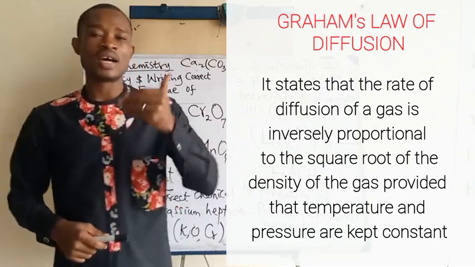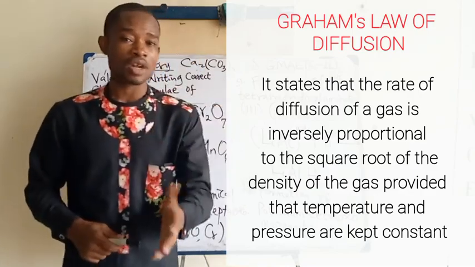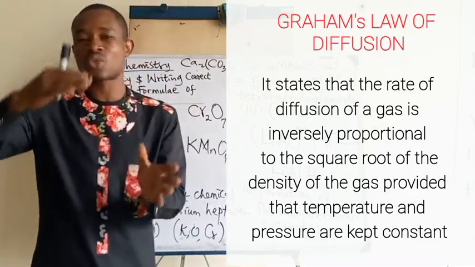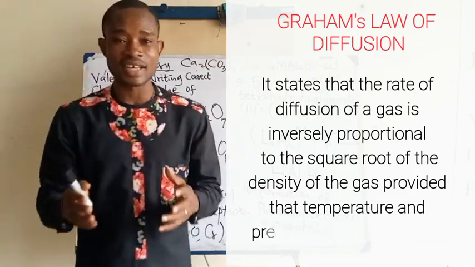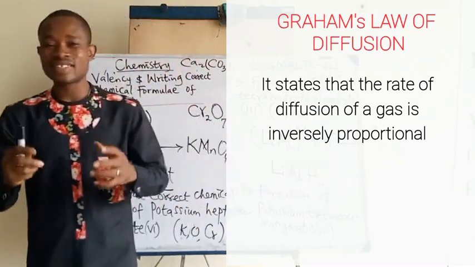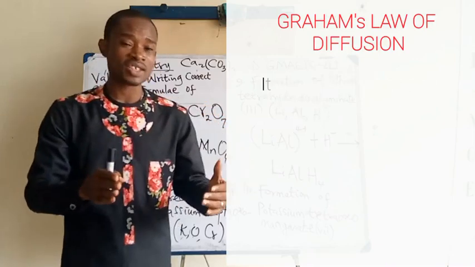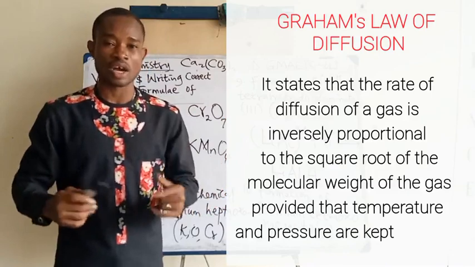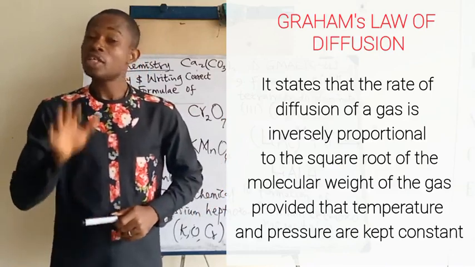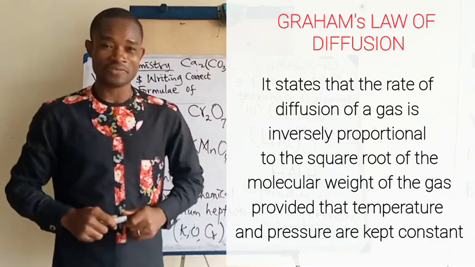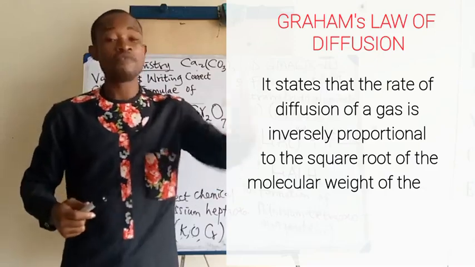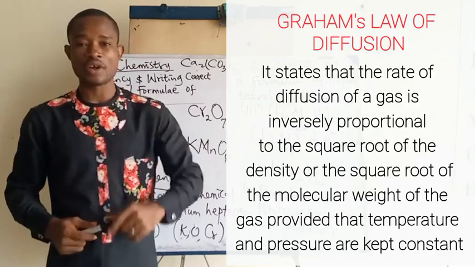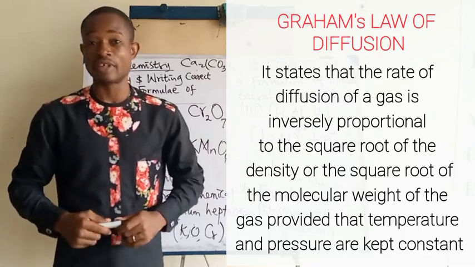This simply means that if, according to Graham's law of diffusion, the rate of diffusion is inversely proportional to the square root of the gas density, we could also relate that the rate of diffusion of a gas is inversely proportional to the square root of the molecular weight of the gas. So these points are very important for us to take note of. Rate of diffusion is inversely proportional to the square root of density, and also inversely proportional to the square root of the molecular weight of the gas.